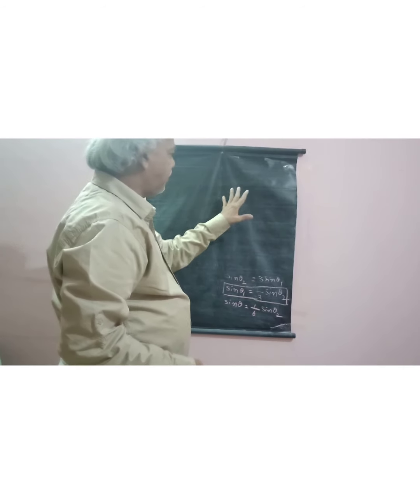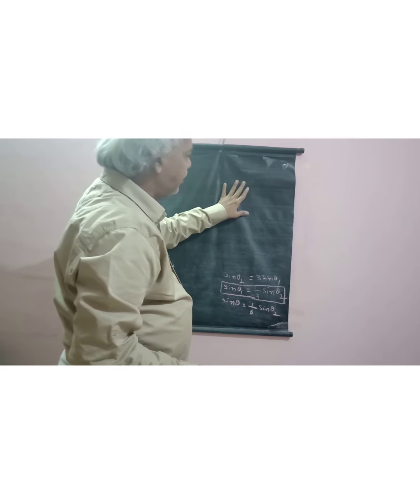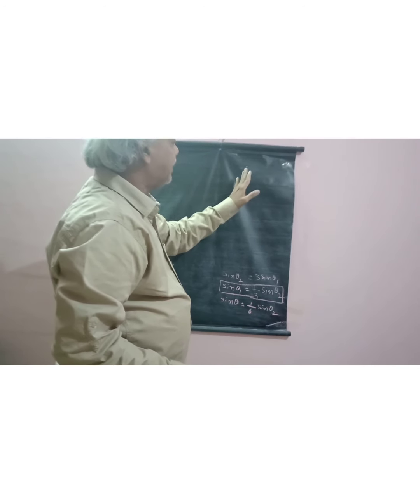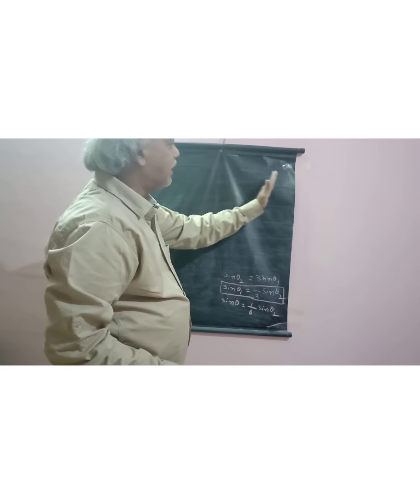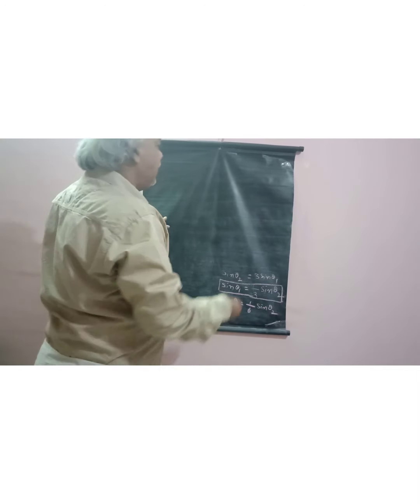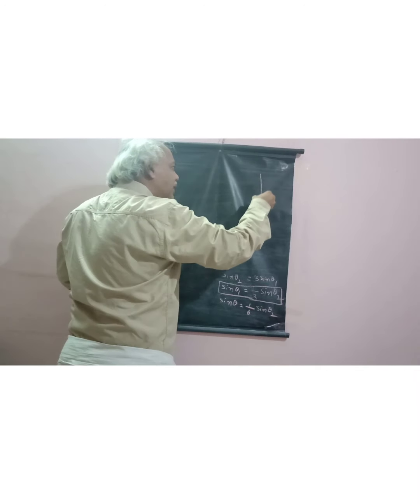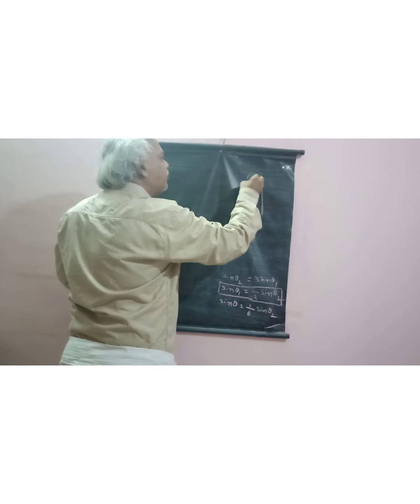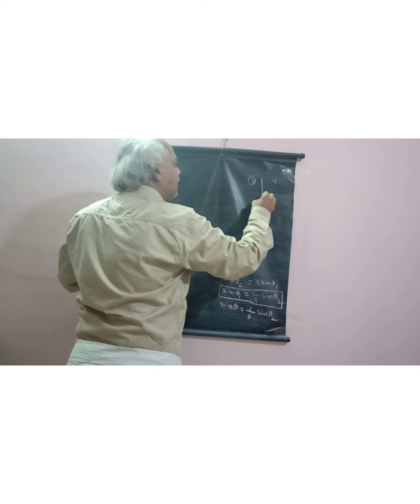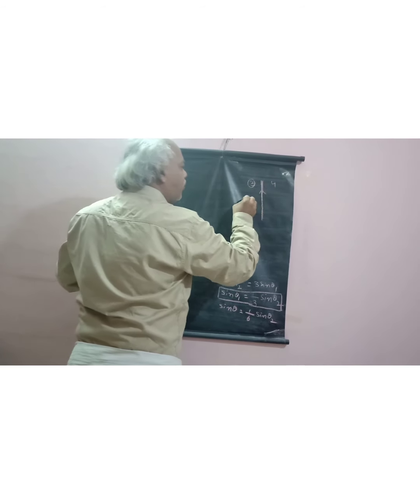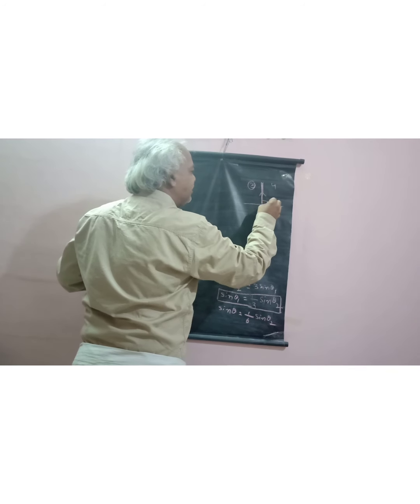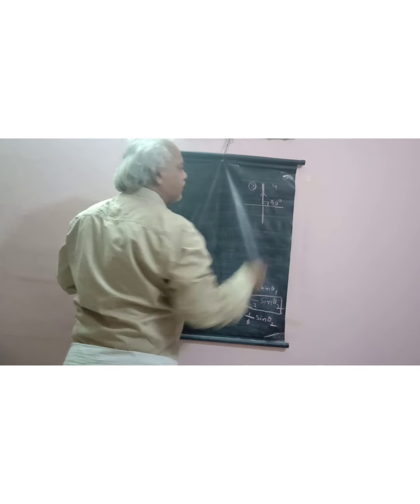Light entering from medium 3 to medium 4, but the light does not enter into medium 4, it grazes the boundary of 3 and 4. The light grazes like this. So the angle of refraction is 90 degrees.